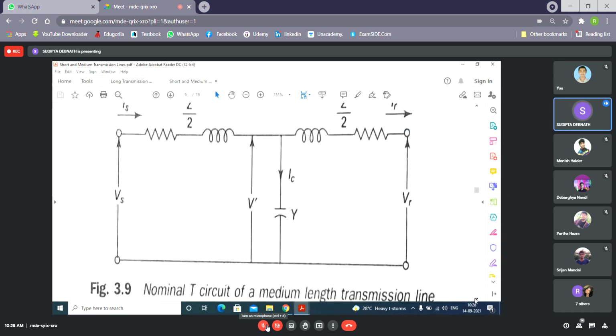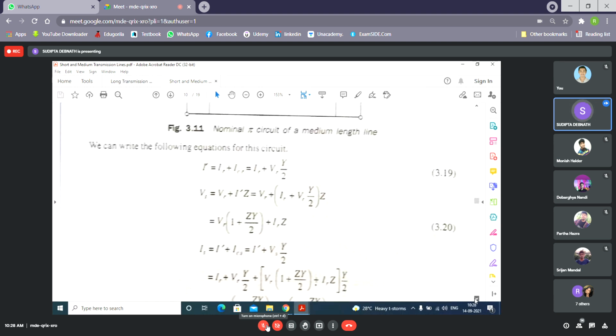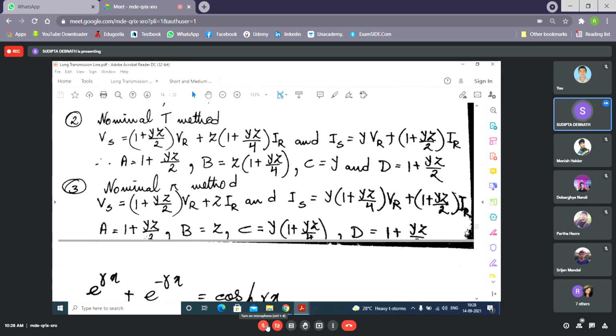For the pi transmission line, this is also shown here. So you can understand that this is A, this is B, this is C, and this is D. I'm not going to repeat it, so I've written just A, B, C, and D. You can find that A equals D everywhere. Now, for medium and short transmission lines, there is no need to consider the propagation constant and hyperbolic functions. That is required only for long transmission lines.